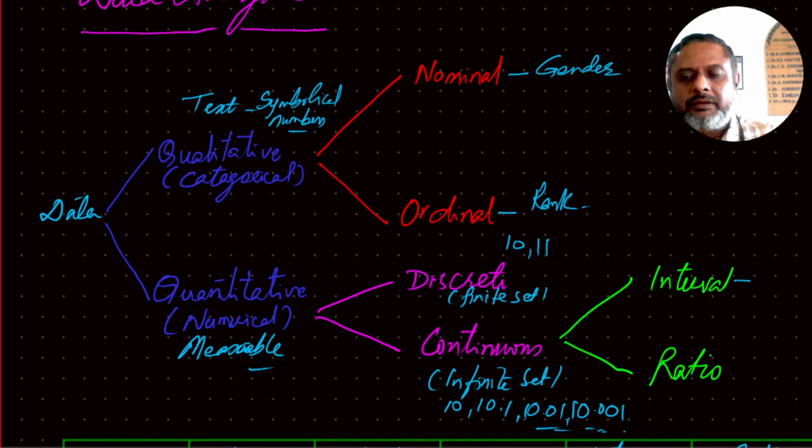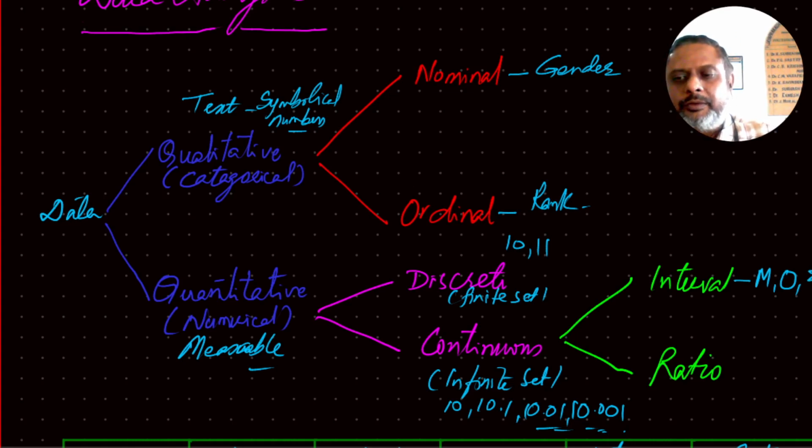For interval, the data is measurable and the data is ordered. That means we know which occurs first, which occurs next, or which is smaller and which is bigger. Yes, we can have that comparison. And there is no meaning of 0 in this case.